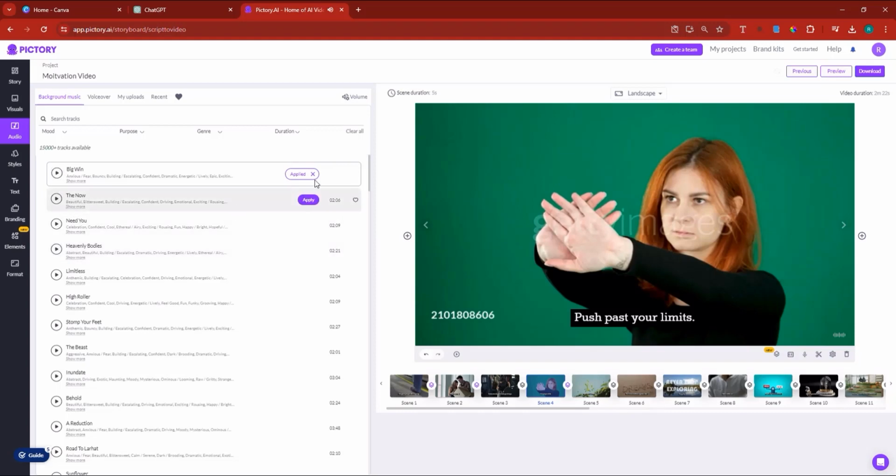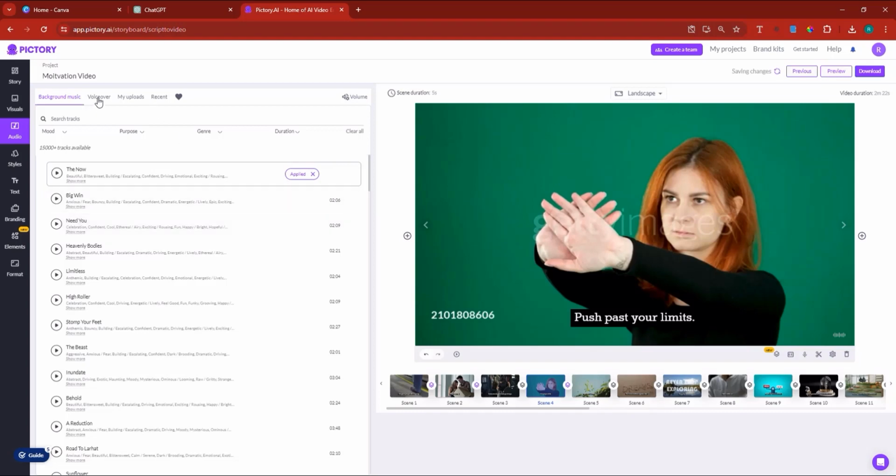And if you don't like it, you can actually come over here and click on the X button and then apply a different one. So let's say I don't like this one. I can click to remove it. That would remove it and leave me with the option to go and click, for example, on this one. Of course, you need to listen to it to find out if that's something you want to add to your video. Then you can click on the apply button, in which case it will apply now and it will be the new music applied to your video. Now, music is going to be played on repeat. But if it's not played on repeat, then you have to make sure that you configure that.